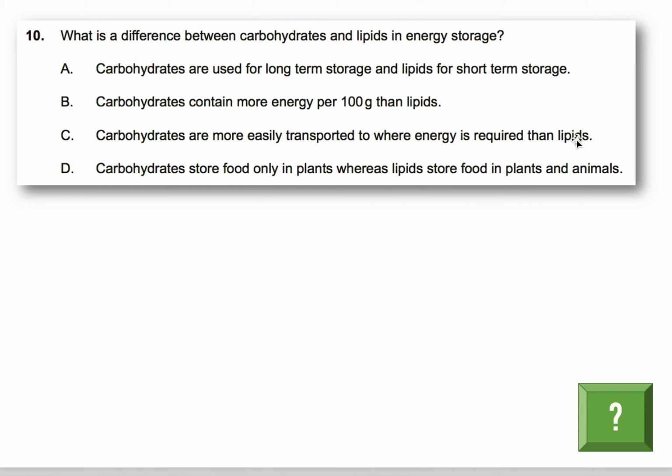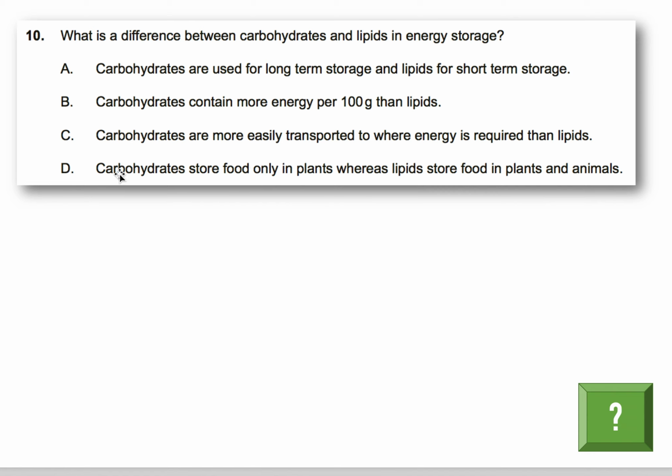So C, carbohydrates are more easily transported to where energy is required than lipids. This is true because lipids are more difficult to be transported since they are hydrophobic. Like if you put lipids in water, it will float on the top, right? Now, what's the problem with this? Our blood is made up of mostly water, right? So if you try and transport lipids in your blood to some other cell in your body, it's going to really struggle, okay? Because it doesn't dissolve well in blood, in water. Whereas carbohydrates can more easily be dissolved in the water or in the blood and be transported elsewhere. So the answer will be C.